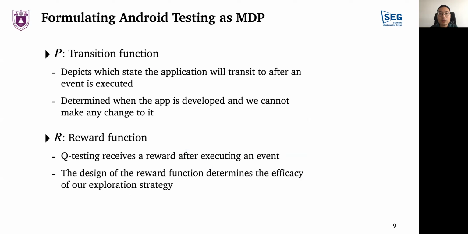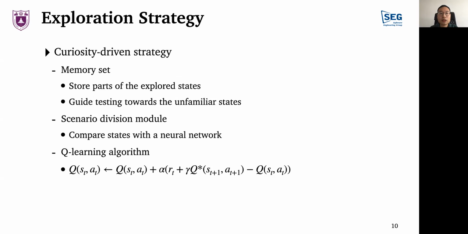The design of the reward function is the key to our approach. It determines the efficacy of our exploration strategy. During the testing process, we adopt a curiosity-driven state exploration strategy. It has three main characteristics. First, through a memory set, it guides the test to explore some unfamiliar states.